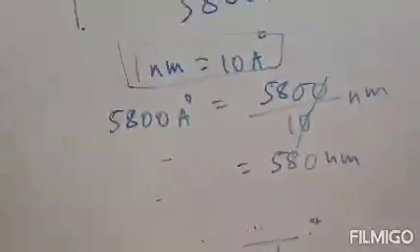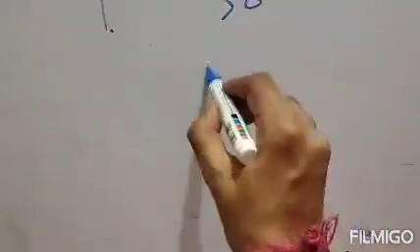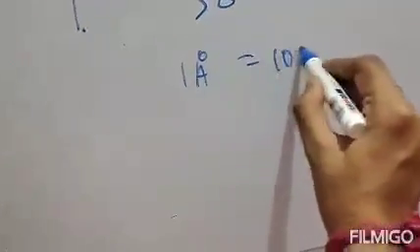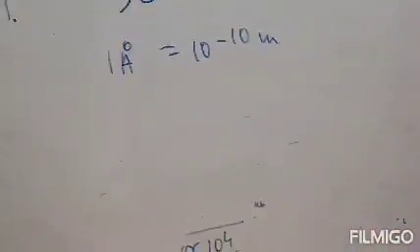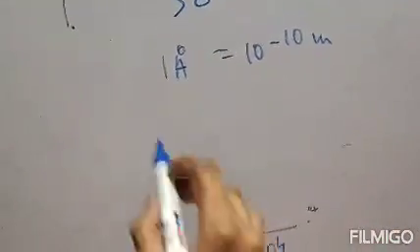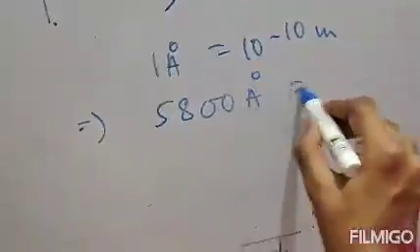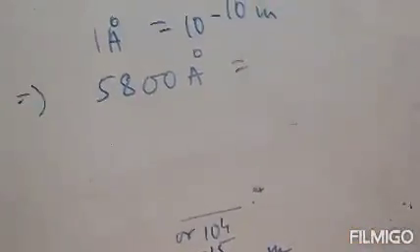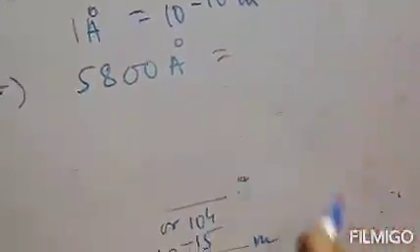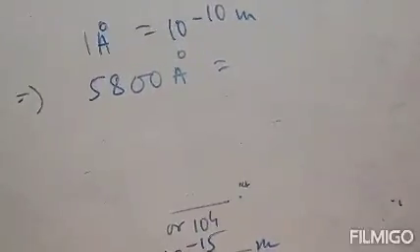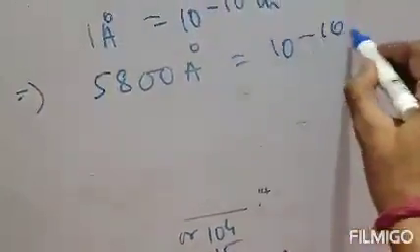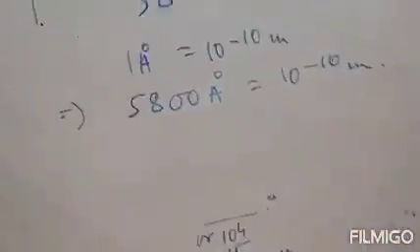Next, we have to express it in meter. Now what is the relation between angstrom and meter? 1 angstrom equals 10 to the power minus 10 meter. Clear?